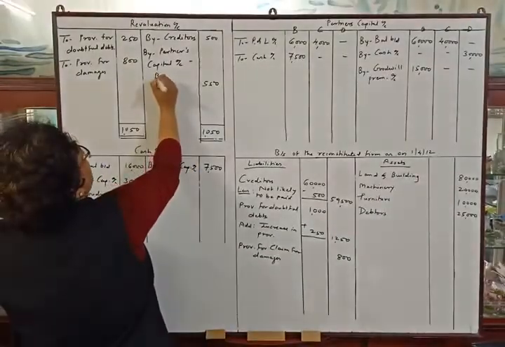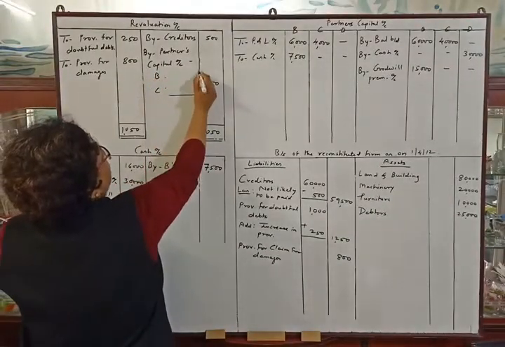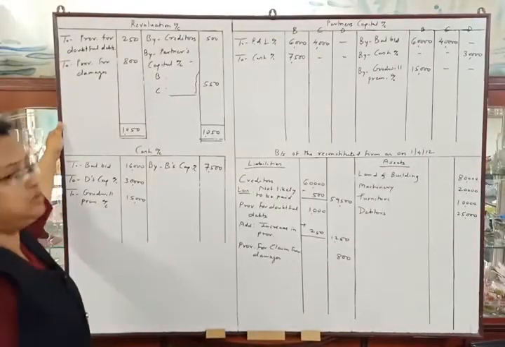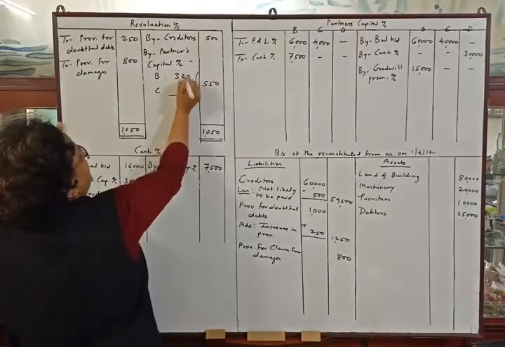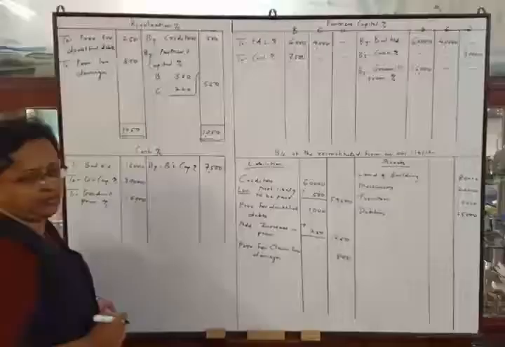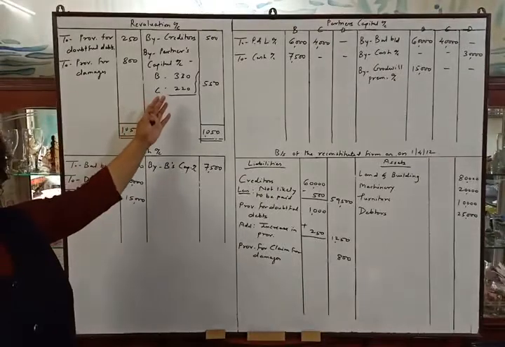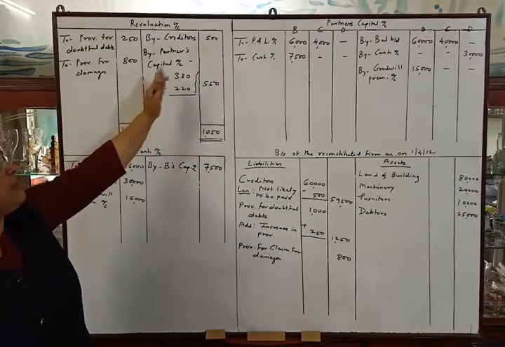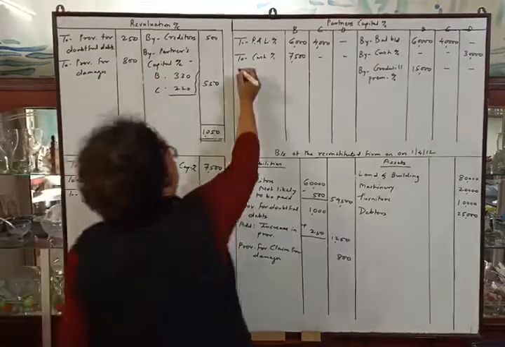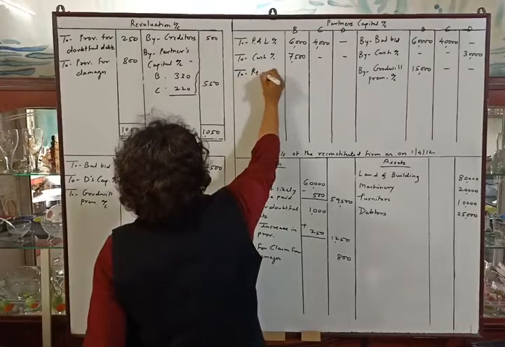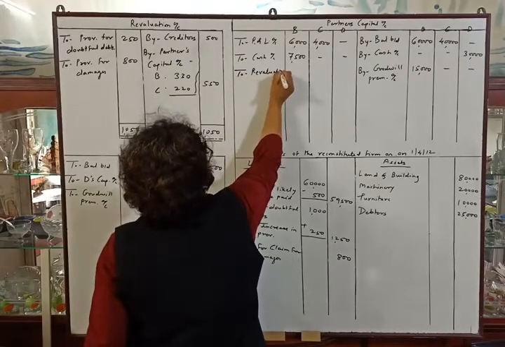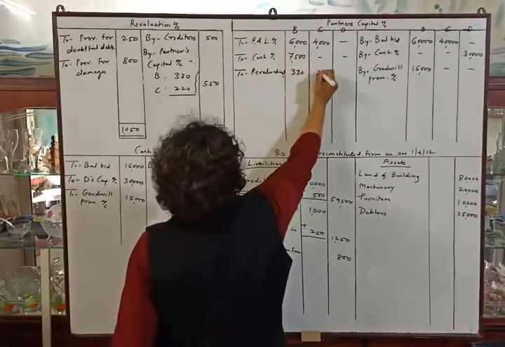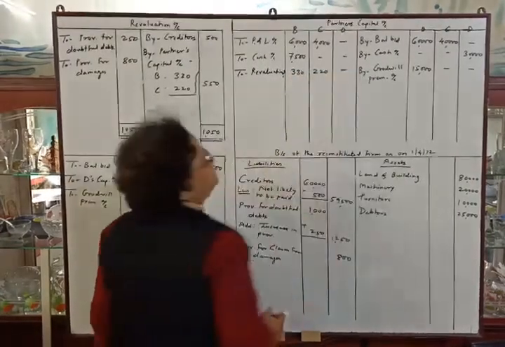So B and C are the old partners. We will distribute rupees 550 in their old ratio, which is 3:2. That will be 330 and 220. Now we will make the second posting of this transaction. Credit side of revaluation account by partners' capital account means debit side of capital account to revaluation account. That is 330 and 220 and dash.